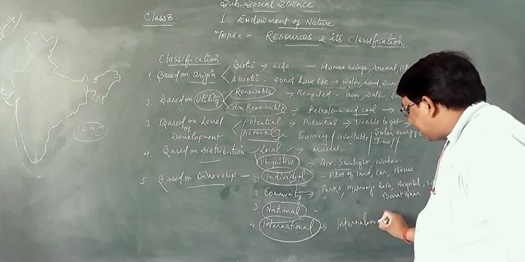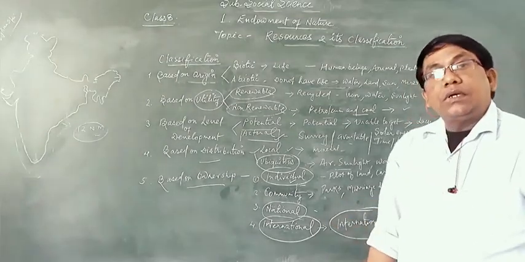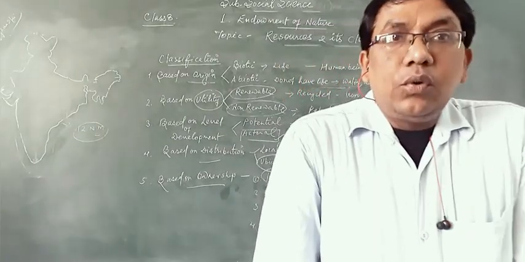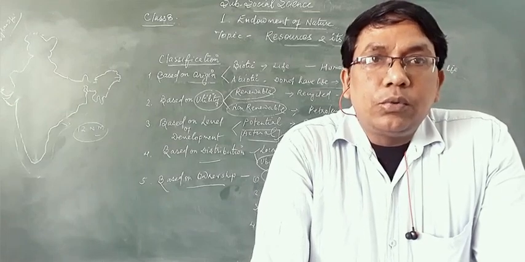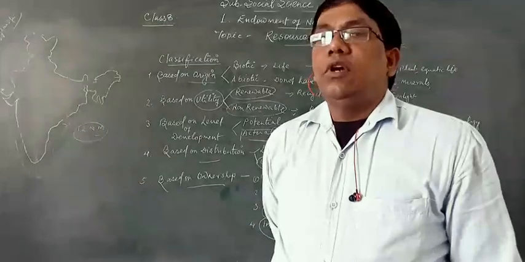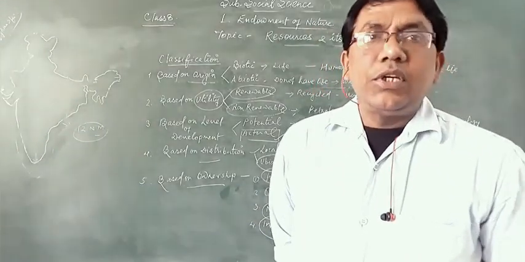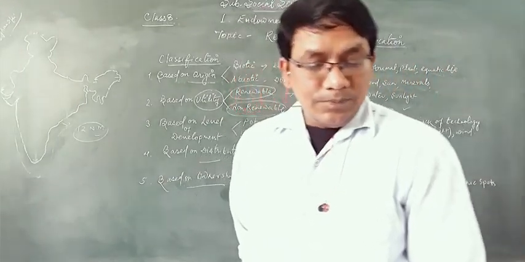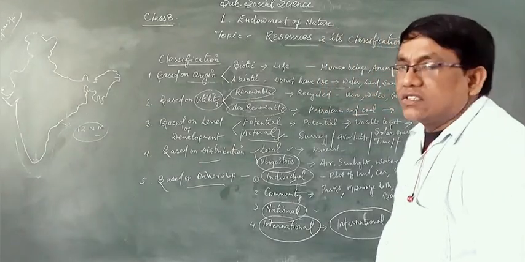If you want to get them, you have to take permission from these international organizations. For example, regarding trade, if you want to use the maritime facilities beyond your boundary area, then you have to take permission from the international organizations. So many other organizations are available in the world. Okay. So this is all about resources and their classification.